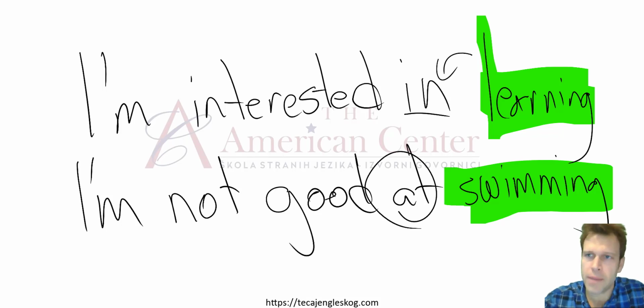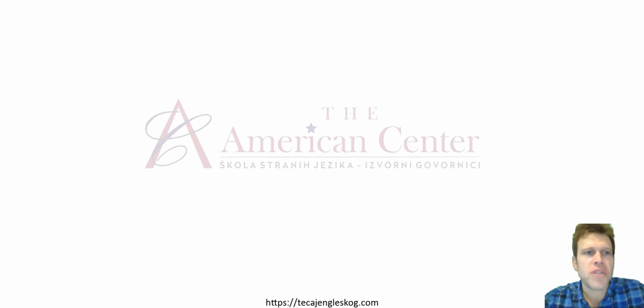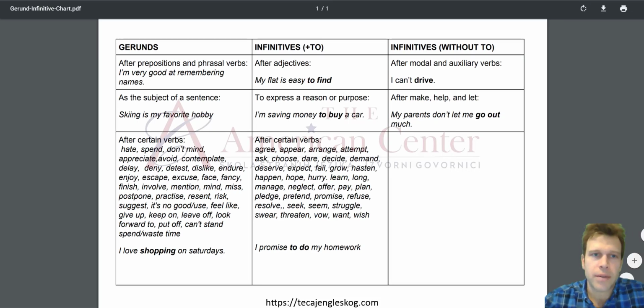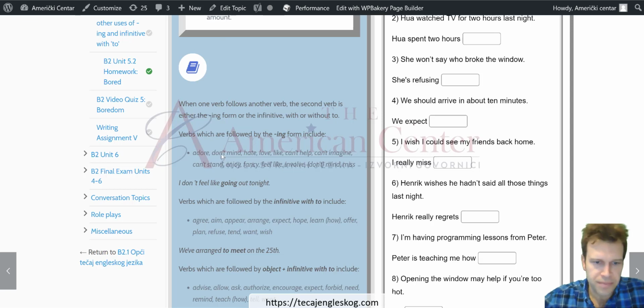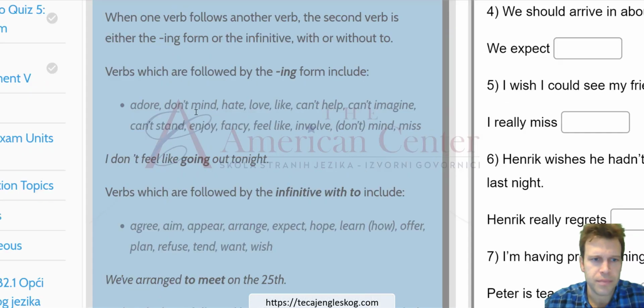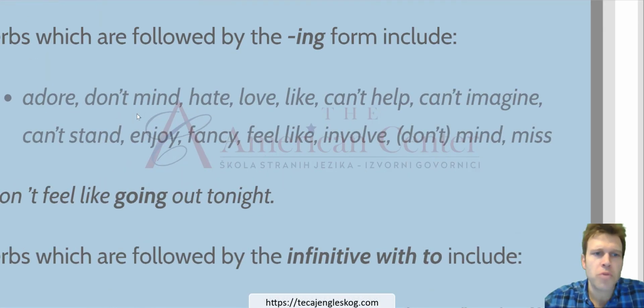Now, the third way we use gerunds is after certain verbs. More clearly, we'll take a look at some of these verbs. You can see here, adore, don't mind, hate, love, like, can't help, can't imagine, can't stand. So let's just pretend I adore eating cevapi. I don't mind eating cevapi.